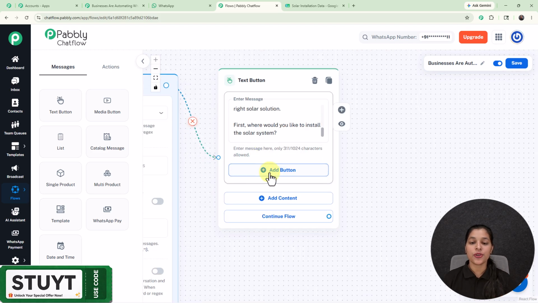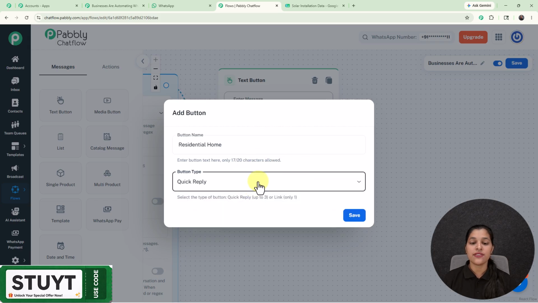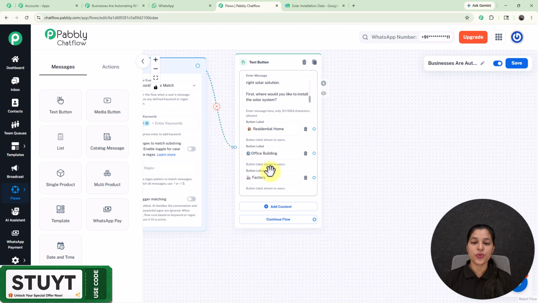So for that, I'm going to create a button by simply selecting this add button, and here I'm going to enter my button name as residential home. And now afterwards we are getting this field for selecting the button type. So from here you can select either it is quick reply or link if you want this button to act as a link. Now let's save it, and right here our first button has been created. And now I'm going to add some more buttons. So for that, again we have to click over this add button. So right here I have added 2 more buttons, that is office building and factory.